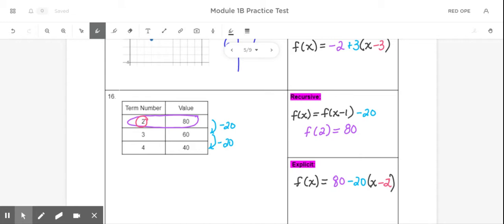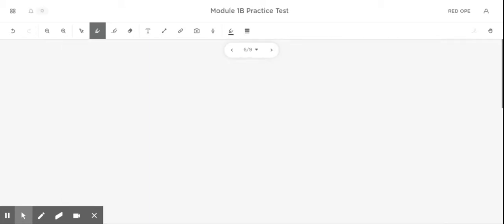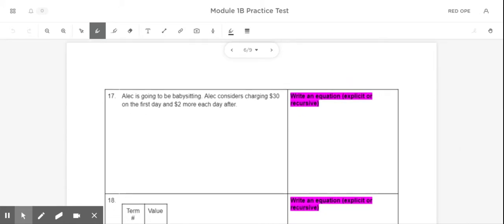On slide number 6, it says Alec is going to be babysitting. Alec considers charging $30 on the first day and two more each day after. So what I would start here is making a table. So I would have days, and I would have how much he charges.